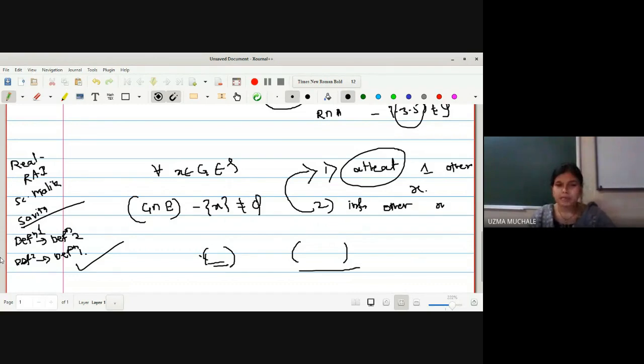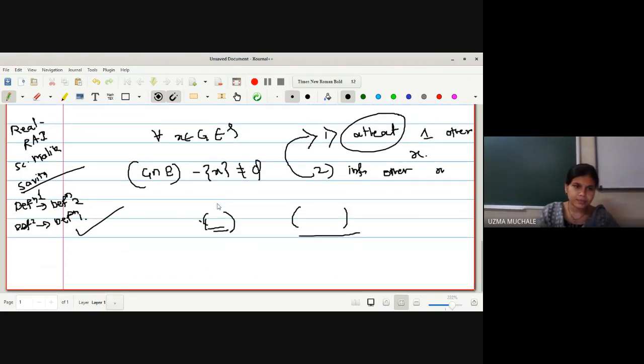Why I am not explaining: because if I explain now, you will remember it for one or two days, but if you find it out yourself and write it down in your notes, then only you can understand the relation between definition 1 and 2. Definition 2 implies definition 1 is an easy one, but the reverse one is somewhat difficult, and for that the word at least is very important. So here, for all open sets G containing x, what is the consideration? G intersection E minus singleton x is non-empty. That means the intersection of these two must have at least one point other than x.